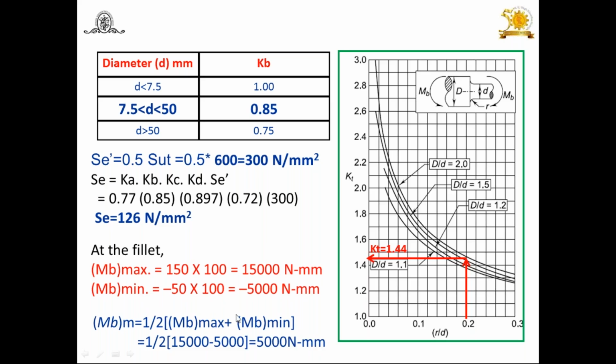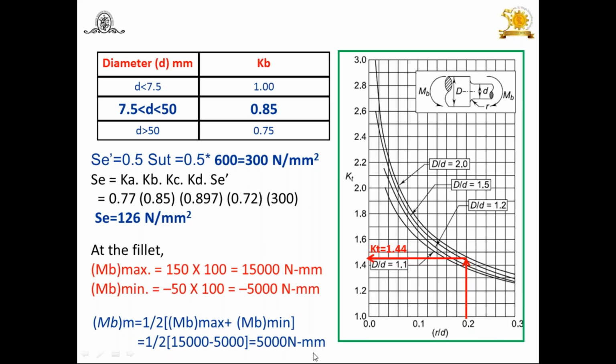Once you have max and min, how to find out the mean bending moment and amplitude of the bending moment? The half of MB max plus MB min, like I have already told, sigma max, sigma min, the same way you apply the same formula for bending moments. So find out the mean bending moment. MB mean is equal to 1/2 of this.